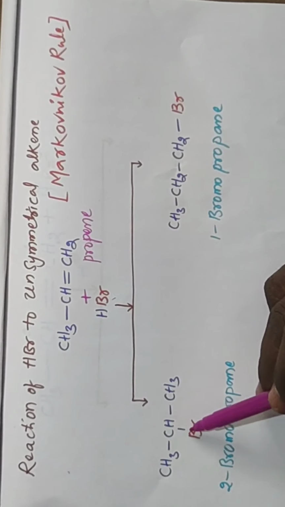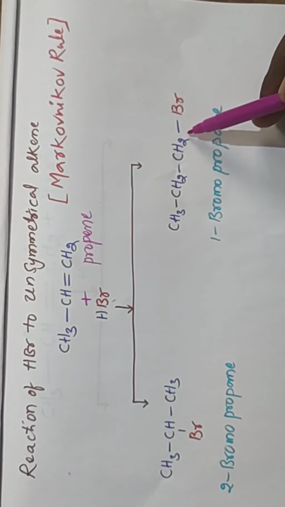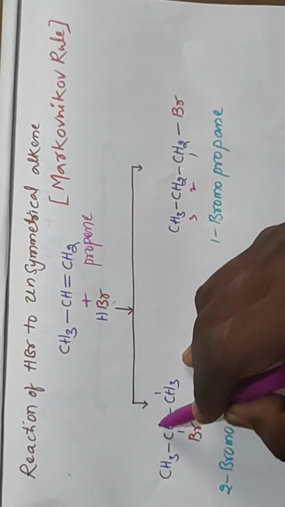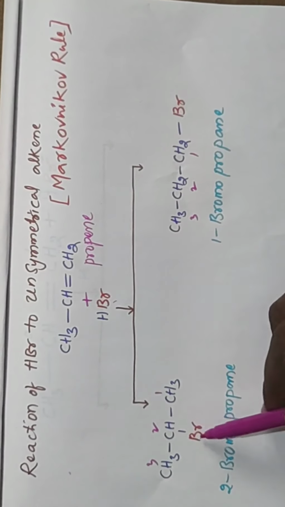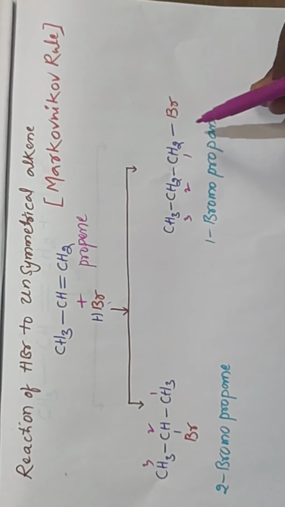CH3 CHBr CH3, in that Br is added to the second carbon, and in this CH3 CH2 CH2 Br, first carbon. Okay, so this is 1 2 3, this is 1 2 3, we get 2-bromopropane, and this is 1-bromopropane.